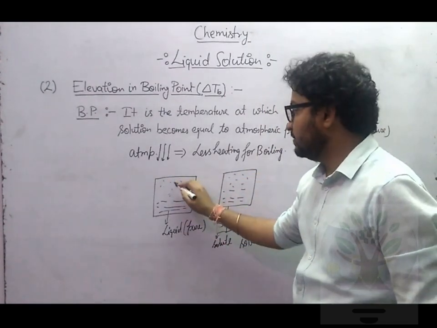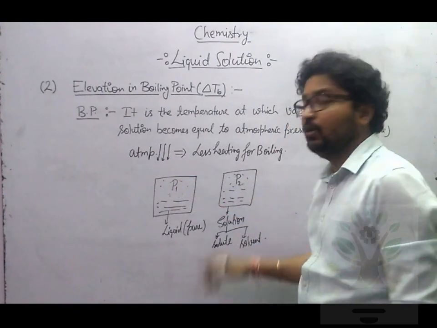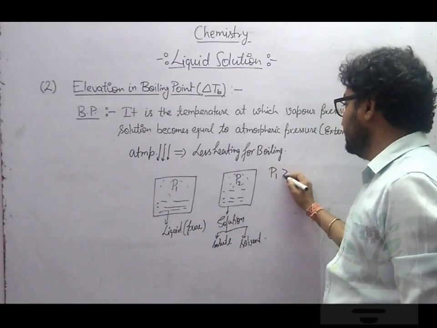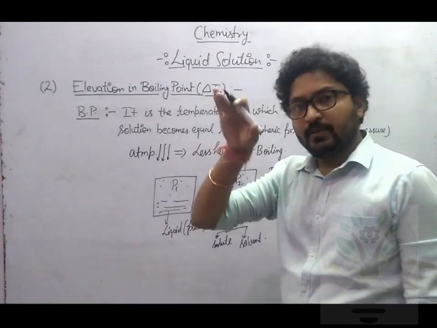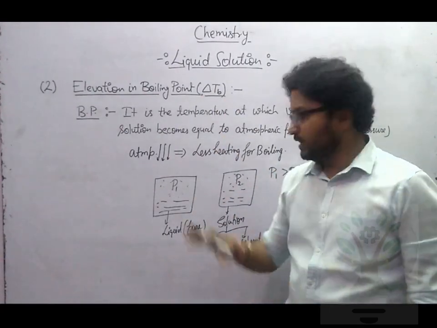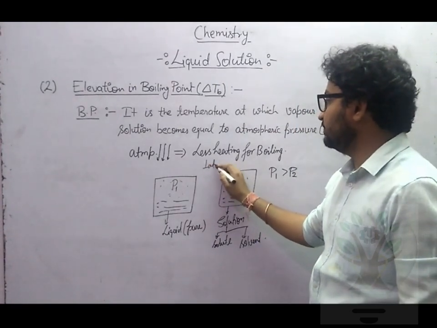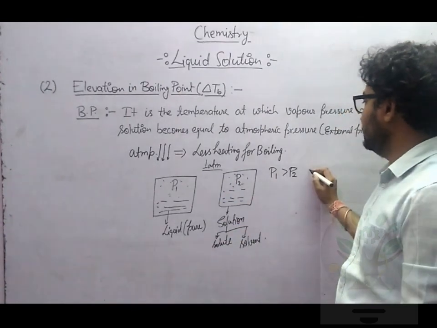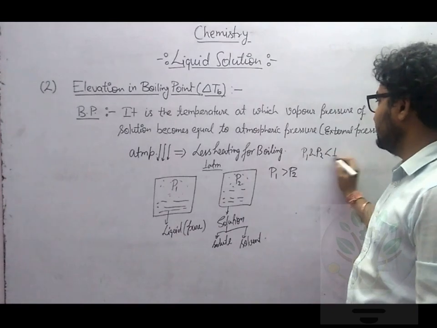Now you answer me. Here vapor pressure is P1 and here vapor pressure is P2. Who will be bigger, P1 or P2? You will answer P1 will be greater than P2, because upon dissolution of solute, vapor pressure decreases. Up to here we have already studied. Now let's say atmospheric pressure is 1 atm, and both P1 and P2 are less than 1.